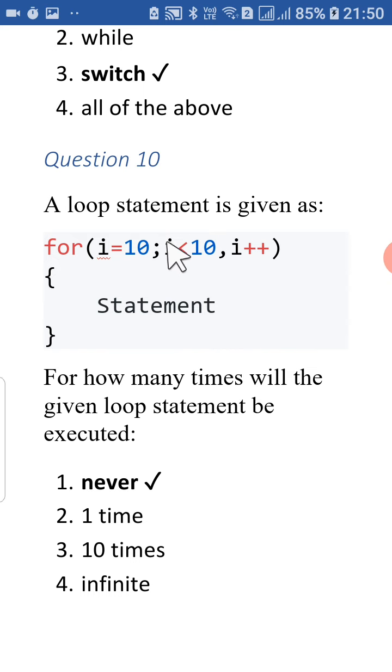So right now I is 10. If I write 10 less than 10, will you say it's true or false? It's definitely false, because if I is 10, then it is equal to 10, neither less than nor greater than. So the condition becomes false, and it's an entry controlled loop. So this loop body will not be executed. So the answer will be the first one. That means the loop statement will never be executed.